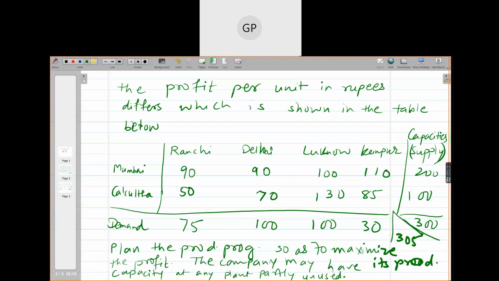Okay, so usually when we consider any transportation problem, the objective is to minimize the transportation cost. But here we are talking about maximization of the profit, and thus we have to reduce the problem first into a minimization type, then apply your regular methods of IBFS, and while finding the profit, you return to these original numbers. Okay? Do you understand the procedure?